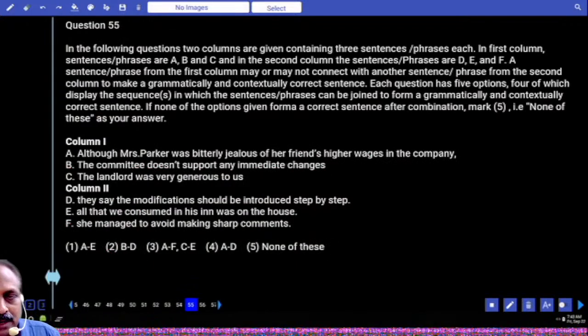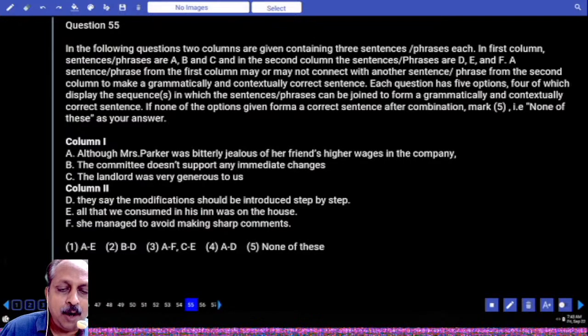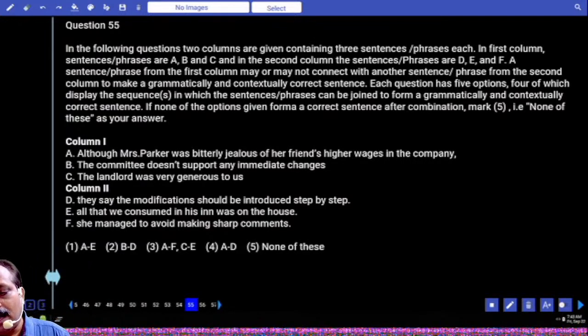Question number 55. Although Mrs. Parker was bitterly jealous of her friend's higher wages in the company, she managed to avoid making sharp comments. Perfect. Contrasting information and crystal clear.